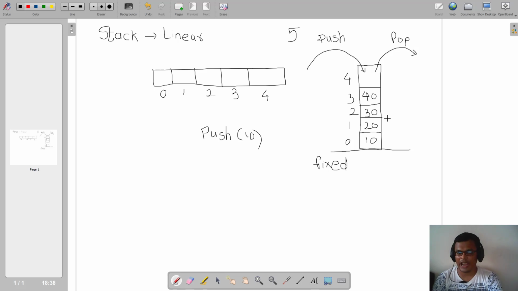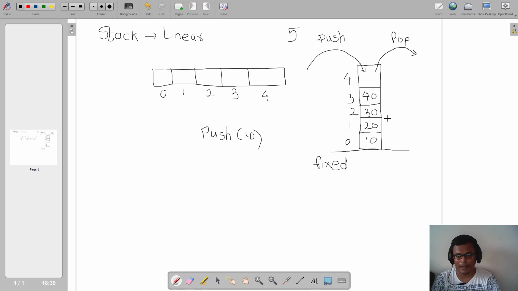Now suppose after adding these 4 elements, I am performing a pop operation. As I stated, I am going to use the same end for performing my pop operation. So what will be the first element that gets popped in this situation? It will be 40, because now 40 has reached the top position, right? So 40 will be popped first, and if I continue to pop elements, the next element popped will be 30, then 20, and then 10, right?